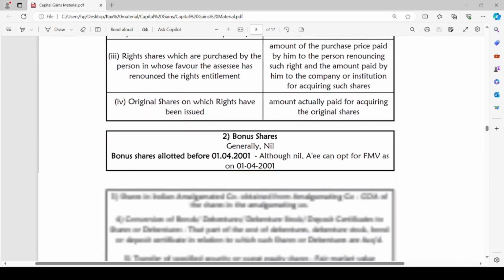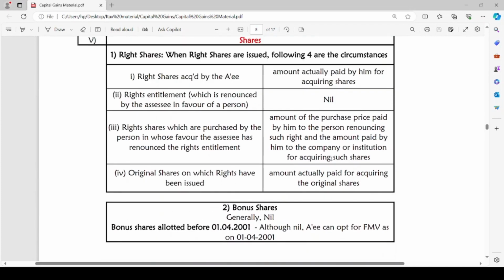So the first case is right shares. When the right shares are issued, the following 4 are the circumstances. The first circumstance is right shares acquired by the assessee. Right shares are issued by the company and the assessee is acquiring such right shares. In such a case, the amount actually paid by him for acquiring the right shares is the cost of acquisition of such right shares.